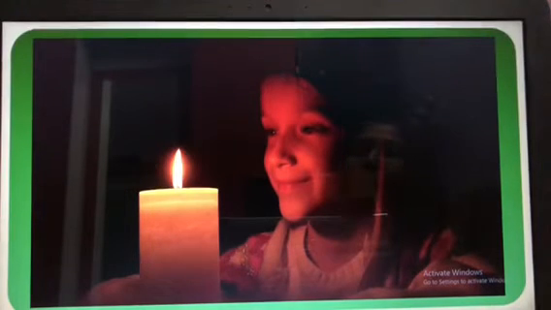Now if the room is dark or whenever there is no power, what do you do? You light a candle like this, isn't it? And we are able to see. So when you light a candle or a torch, you can see the objects present in the room. Without light, things cannot be seen. So what is the work of light? Light helps us to see the objects. If there is no light, then we cannot see the objects.